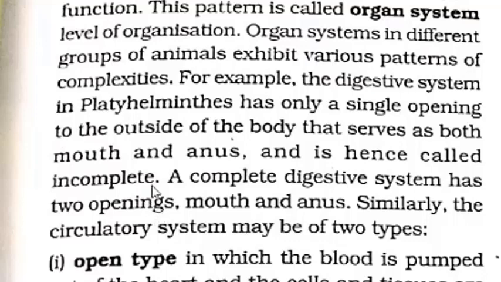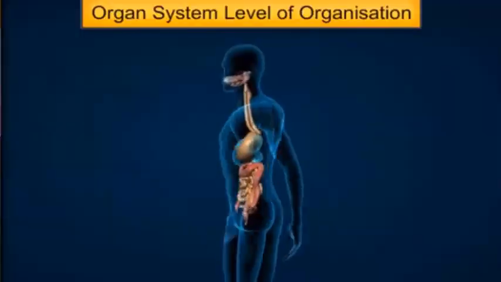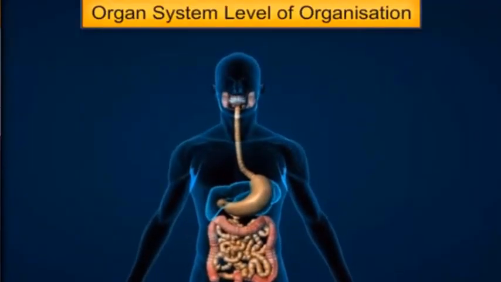That is the basis of classification, first point. So from this we have understood that from starting Porifera, there is a level of organization, that is cellular level. In coelenterate, it is of tissue level. And when coming to Platyhelminthes and other phyla, there we saw still higher level, that is organ level. And when coming to animals like annelids to chordates, it's coming in the highest level, that is organ system level of organization.